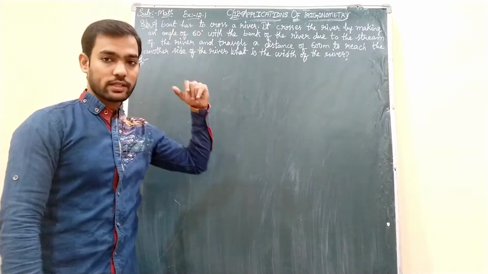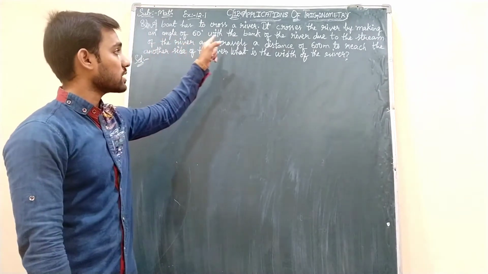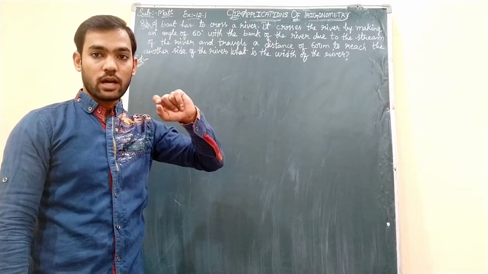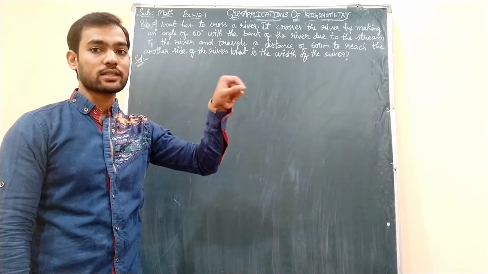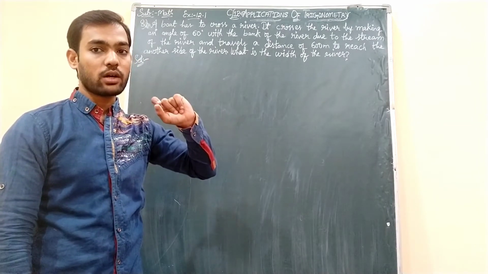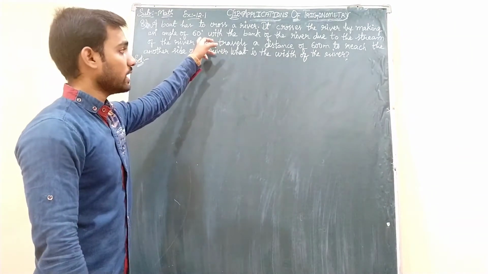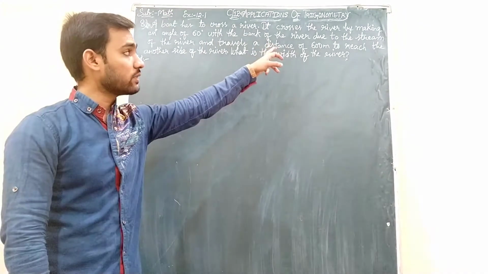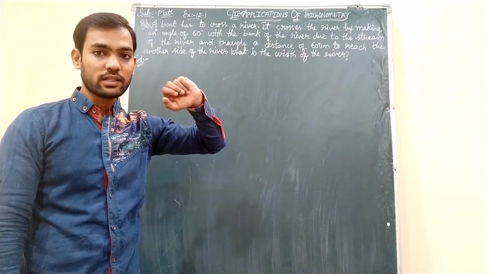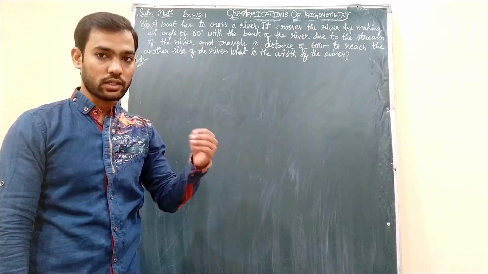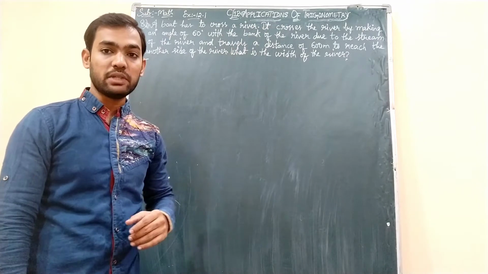A boat has to cross a river. It crosses the river by making an angle of 60 degrees with the bank of the river. A boat has to cross the river, but it is crossing by making a 60 degree angle with the bank of the river. There will be 2 banks of the river, right? So it is making 60 degrees with the bank due to the stream of the river. Why is it making a 60 degree angle? Because of the flow of the water, that is the stream, and it is traveling a distance of 600 meters.